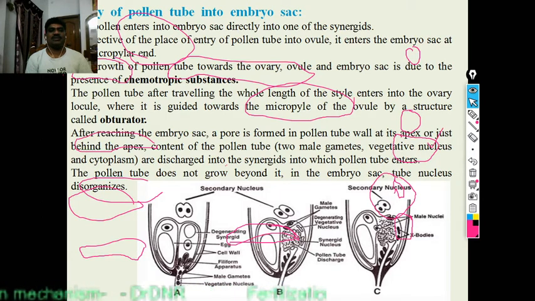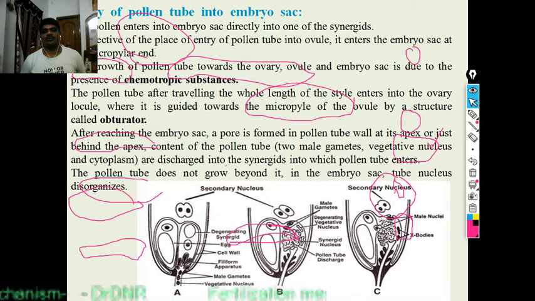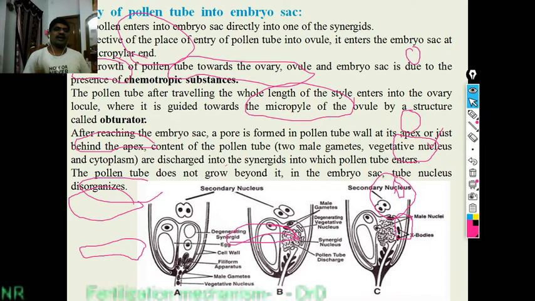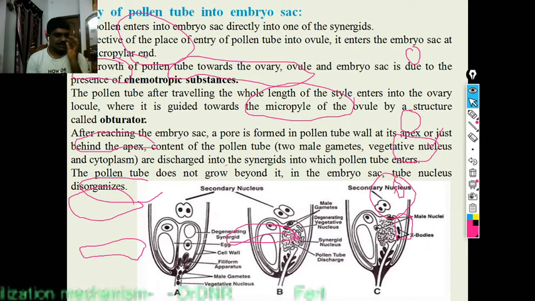The pollen tube enters into the embryo sac directly into one of the synergids. Irrespective of the place of entry of the pollen tube into the ovule, it enters the embryo sac at the micropylar end only. Either in porogamy, chalazogamy or mesogamy, it must reach the egg cell through the micropylar end only. The growth of the pollen tube toward the ovary, ovule and embryo sac is due to the presence of chemotropic substances, chemical substances which act as pheromones.